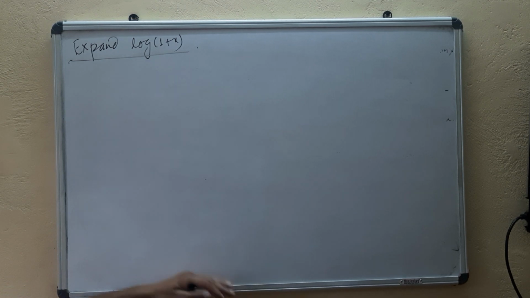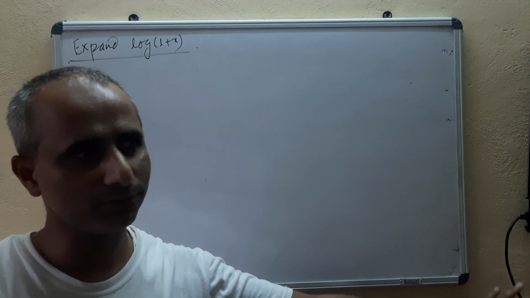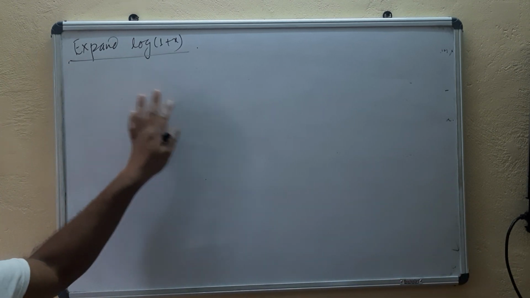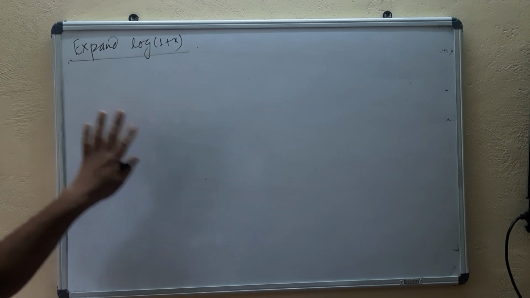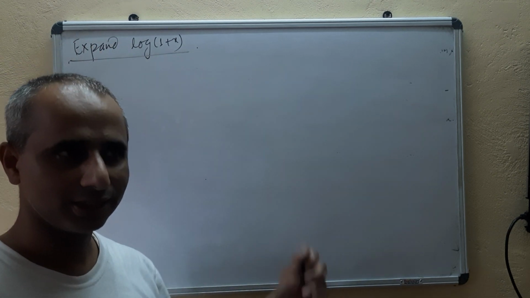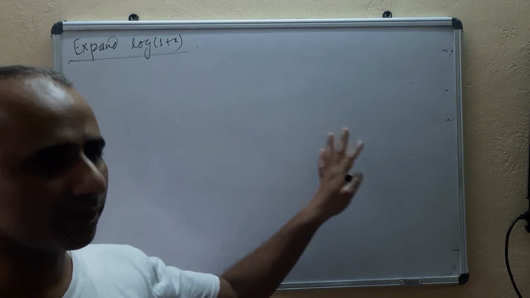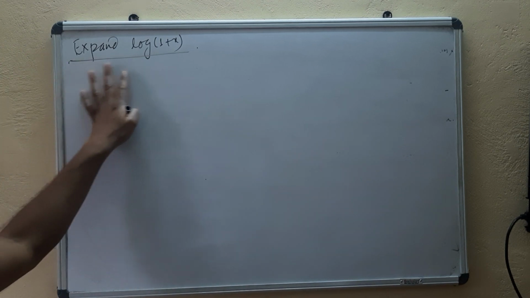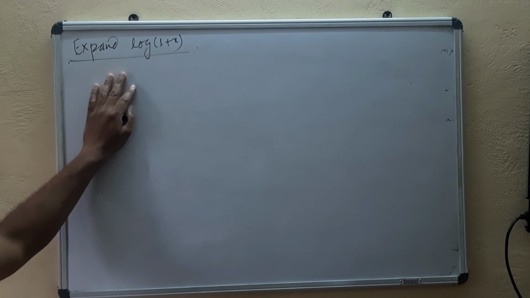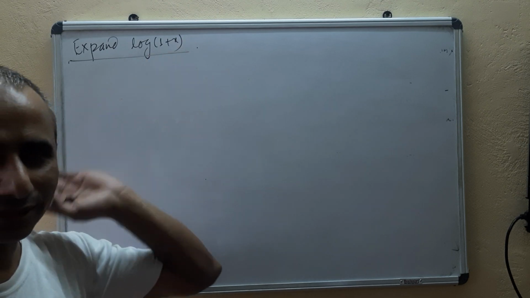But sometimes what happens, you will be given: assuming the validity of expansion, write the expansion of the following functions. Means in that case you should not check the remainder tends to 0 or continuity of its derivative. We should not be checking the two conditions for validity. But here we have just been given expand log 1 plus x, means by using the Maclaurin series we will first be checking whether the expansion is valid or not, isn't it?